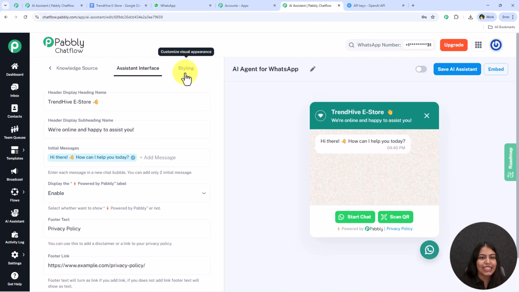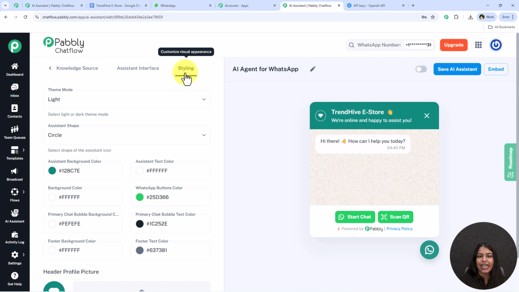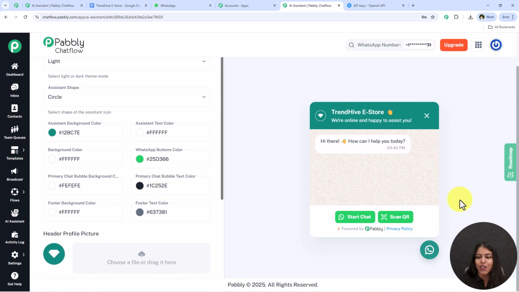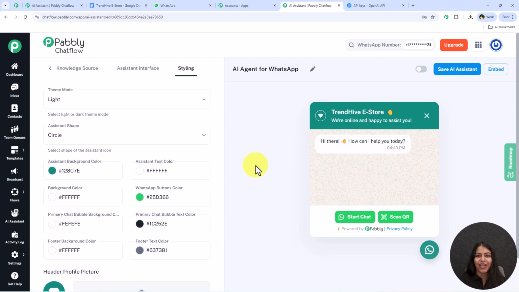The next is this styling. So coming over here towards the styling section, you can simply style your WhatsApp chatbot, or you can say AI agent. You can change the theme, you can change the background colors, you can change the font and much more from this. So you can change it right from here. I am just going to keep it the same, and with this we have successfully completed this AI agent. And now I'm just going to simply switch it on and click on this save AI assistant, and with this we have successfully created this AI assistant.